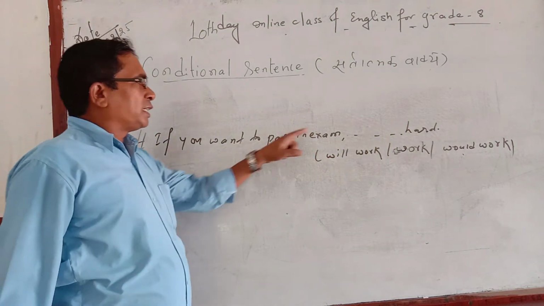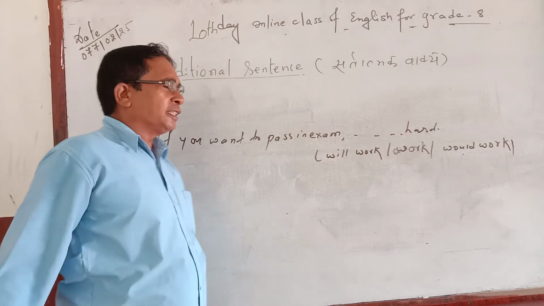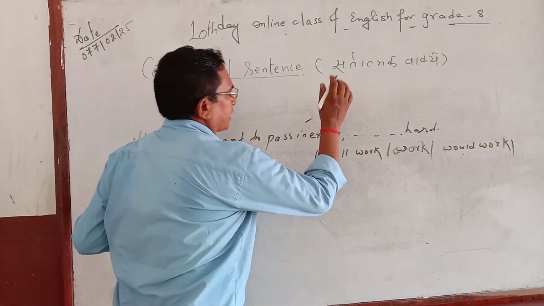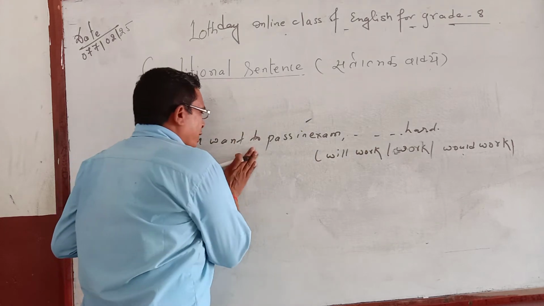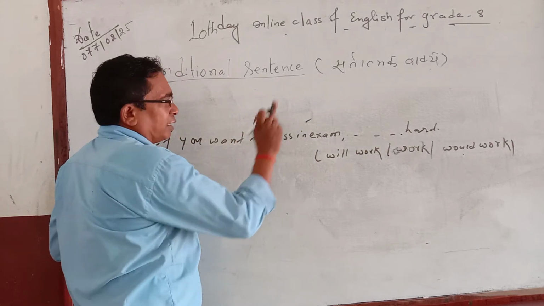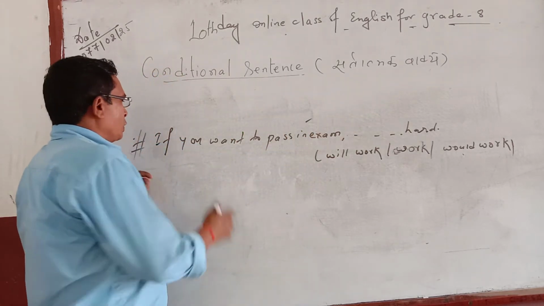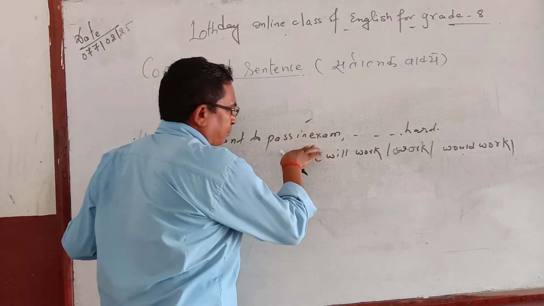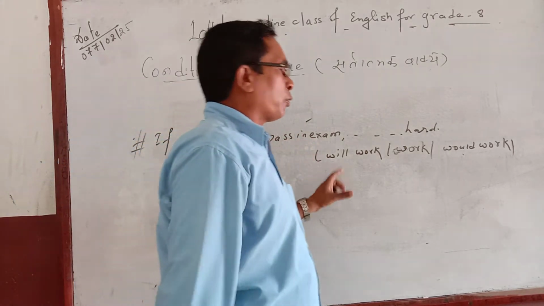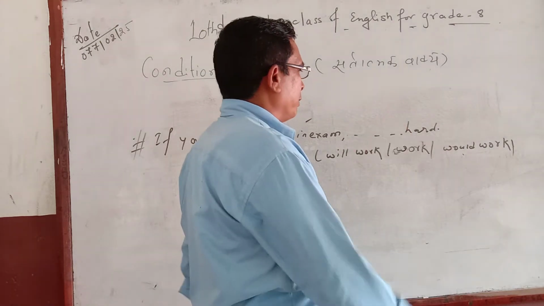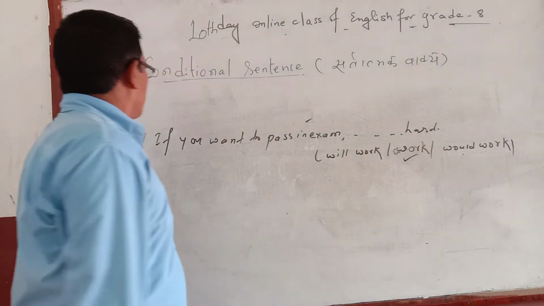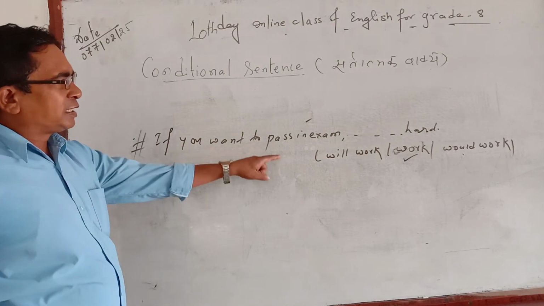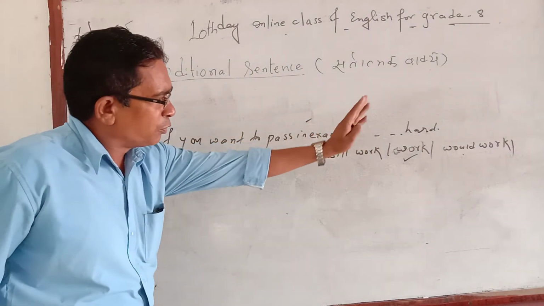If you want to pass an exam, work hard. It means that these are the targets, destinations, and ambitions, and that's why if the condition is the first one, the result will always be a command sentence. So here, if you want to pass an exam, then for that, what do we have to perform? Hard labor. So the right answer will always be a command form of work. Finally, if you want to pass an exam, the answer will be work hard.